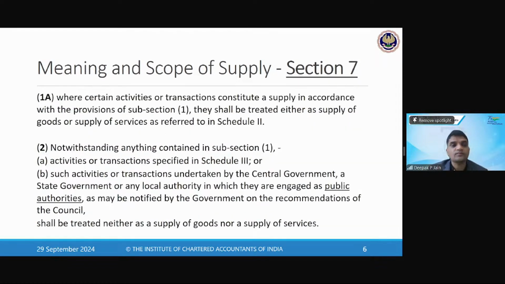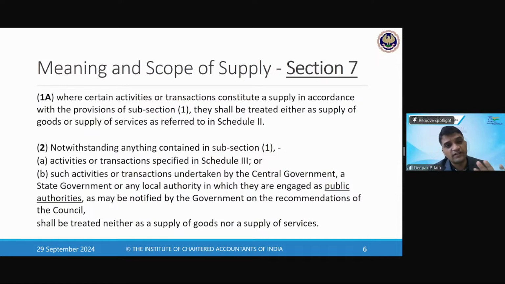Okay. Then 7(1)(a) says that where certain activities or transactions constitute a supply in accordance with provisions of Section 1, they shall be treated either as supply of goods or supply of services as referred to in Schedule 2. So once you are confirming that it is an activity, any kind of sale, for any activity constituting a supply, it is a supply in accordance with Section 1.